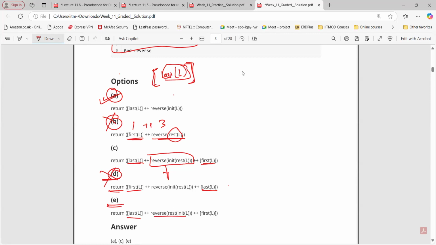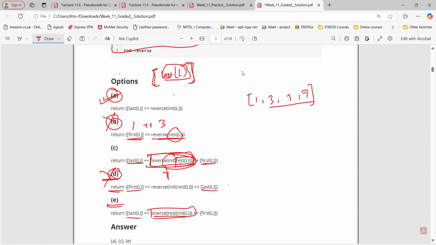So what's the difference here? Anyway, if we remove first or last first, the output will be the same in both cases, right? Yes, sir. So rest and init functions do similar things. Rest will remove the first element and return the remaining elements in the list. Init will remove the last element and give the initial remaining part, the initial elements from the list except the last one, and rest except the first one. So if we talk about 1, 3, 5, 7, the rest of that will be 3, 5, 7.